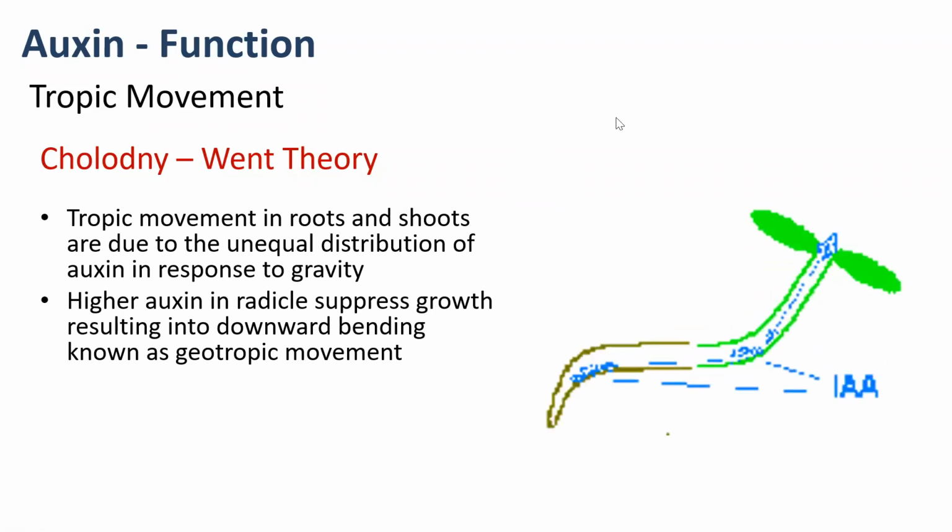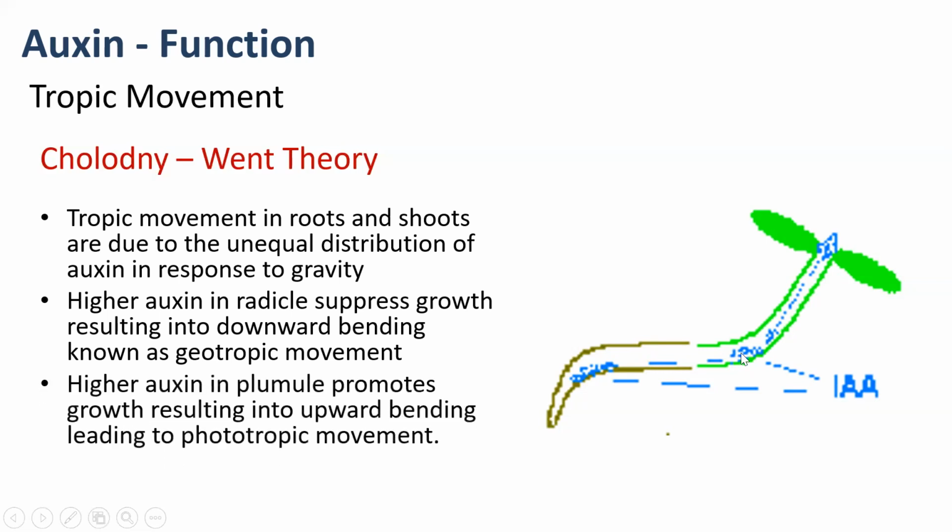Have a look at this diagram. Due to gravity, what will happen? You see greater accumulation of auxin at the lower end, right? Now, very interestingly, the higher auxin in the root actually suppresses growth, thereby leading to downward bending. So higher auxin in radicals suppresses growth, resulting in downward bending, known as geotropic movement. But just the reverse occurs in the case of the plumule. Here a higher concentration leads to more growth, resulting in upward bending. So higher auxin in the plumule promotes growth, resulting in upward bending, leading to phototropic movement.